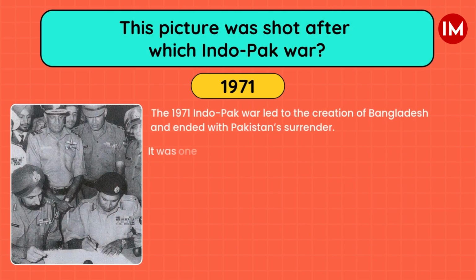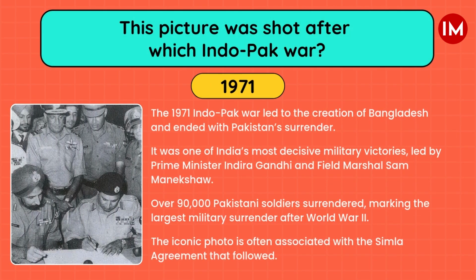Answer is C. The 1971 Indo-Pak War that led to the creation of Bangladesh and ended with Pakistan's surrender. It was one of India's most decisive military victories, led by Prime Minister Indira Gandhi and Field Marshal Sam Manekshaw. Over 90,000 Pakistani soldiers surrendered, marking the largest military surrender after World War II. The iconic photo is often associated with the similar agreement that followed.